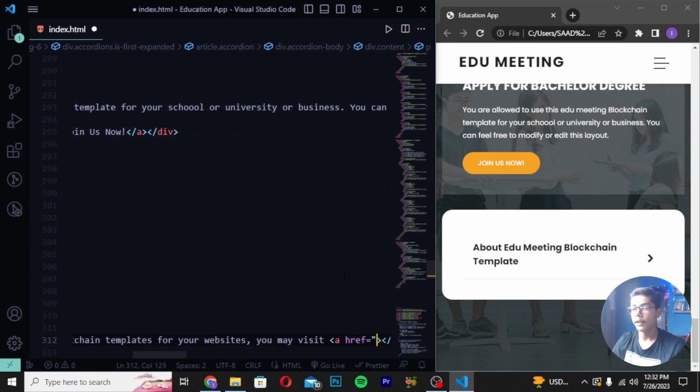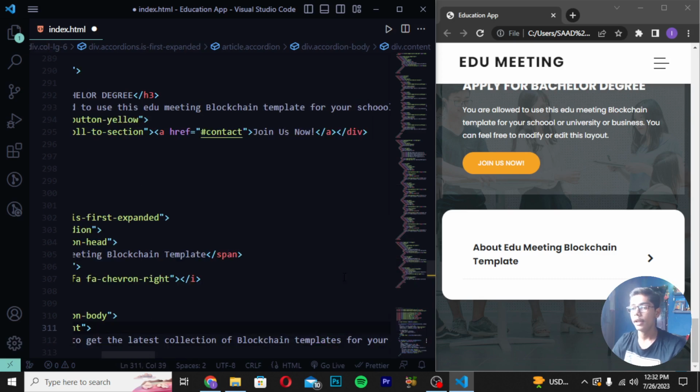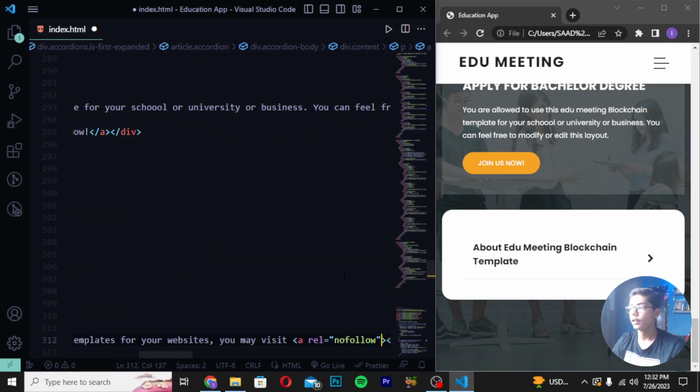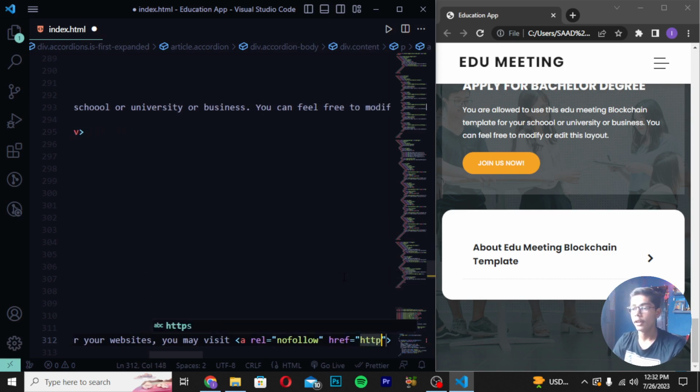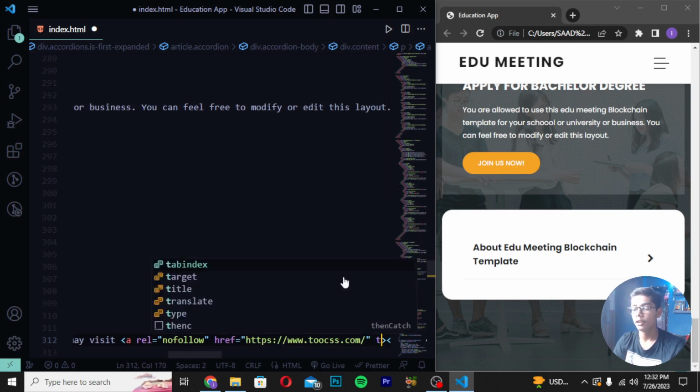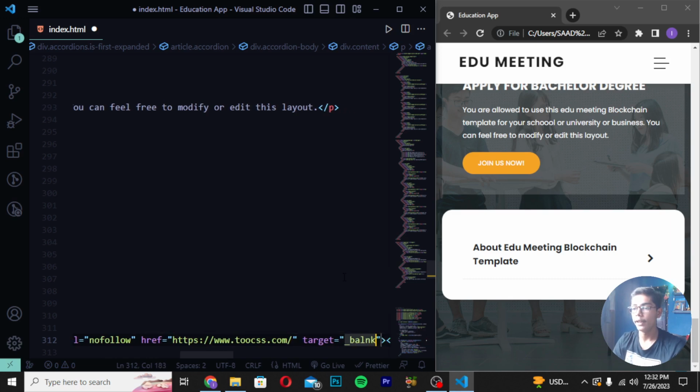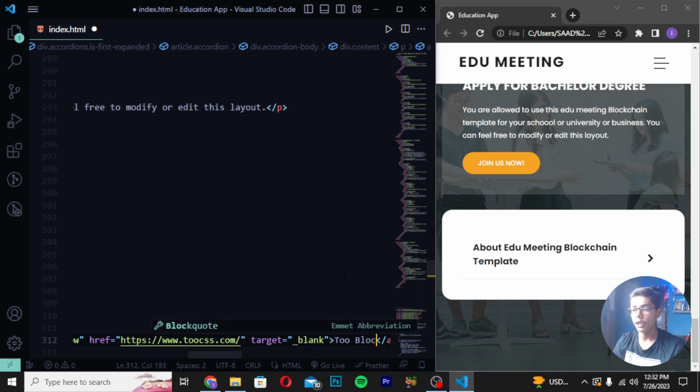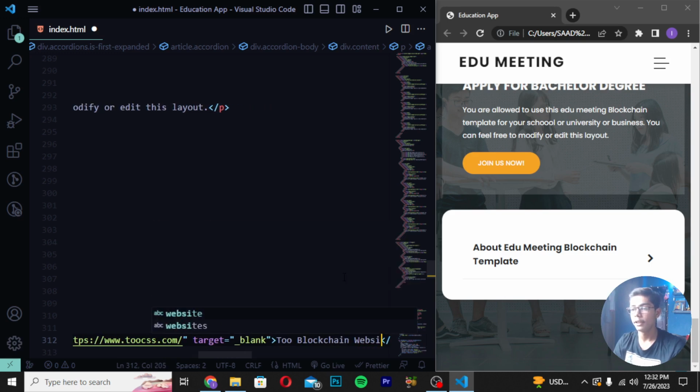Then I will be writing a tag, remove this href right here, in which I will be writing nofollow. And after writing this tag, you have to write here href, https://www.tooplate.com/ right here, target underscore blank, which is the attribute to open anything in a new tab when you are giving it here. So I will be writing to blockchain. Then I will be writing website like this.